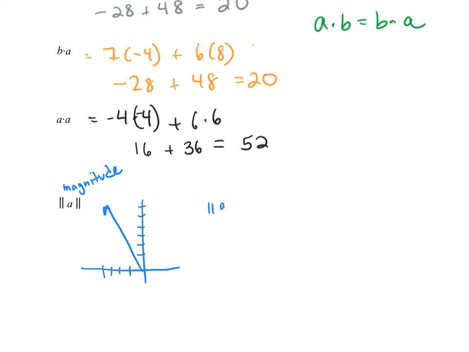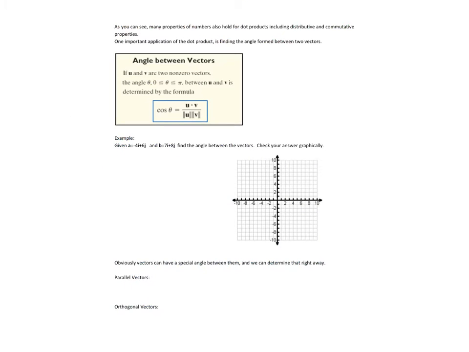The magnitude squared is going to equal -4 squared plus 6 squared, so the magnitude is going to equal the square root of 52, because 16 and 36 is 52. Then I just take the square root of it. So pretty straightforward how dot products work.